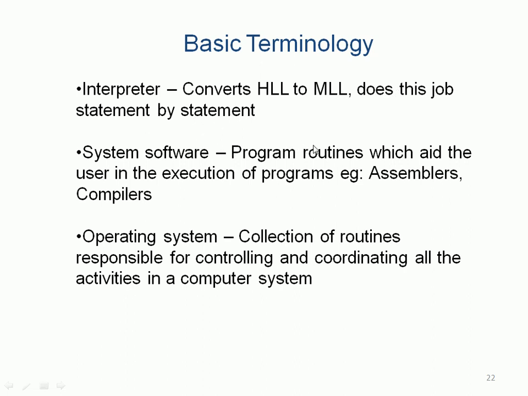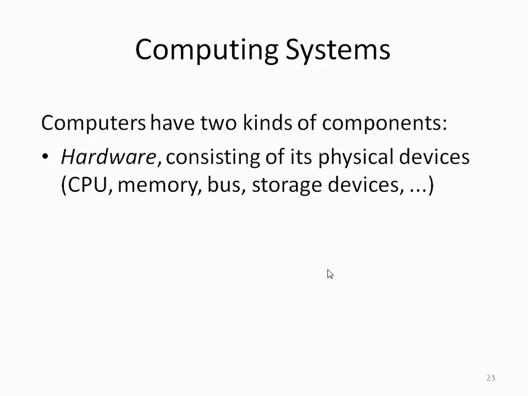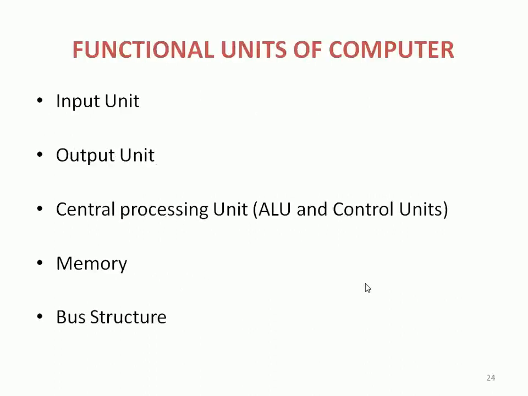So system software, as I told, is a type of software, a program routine used to write and execute programs: assemblers, compilers, editors, and so on. Operating system is a collection of routines responsible for controlling and coordinating all the activities in the computer system. It is like a government, coordinating several things in a system. We will study it in detail in the subsequent discussion. A computer system consists of hardware and software. Hardware is the physical devices we have seen. Software consists of programs, such as the operating system, and so on.